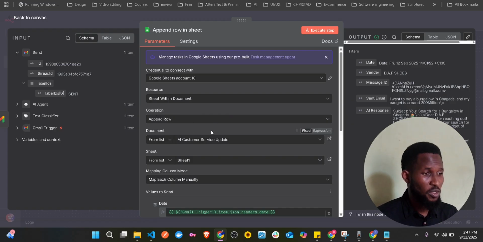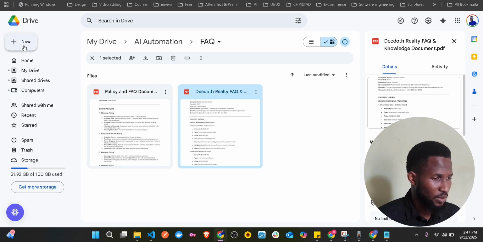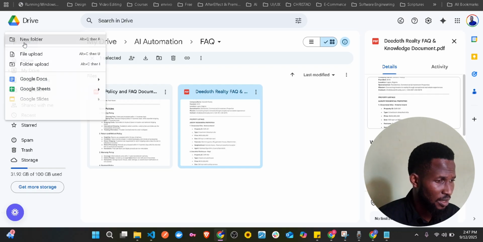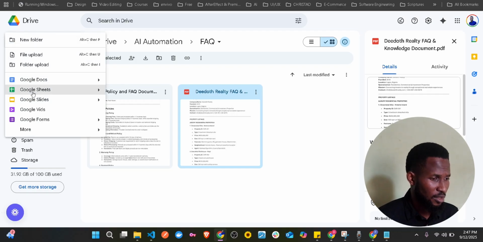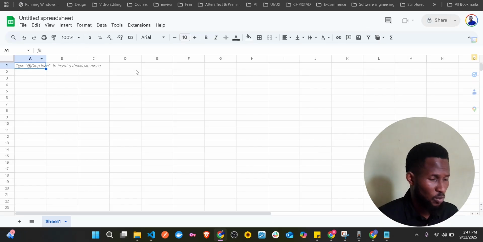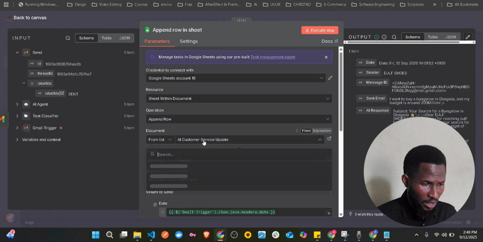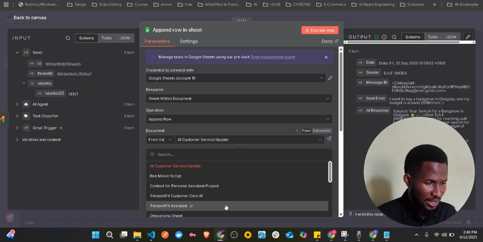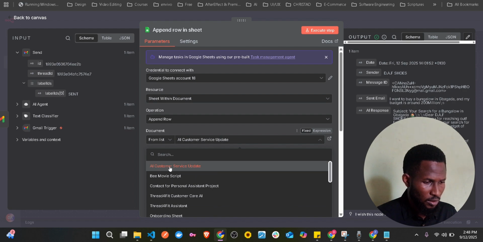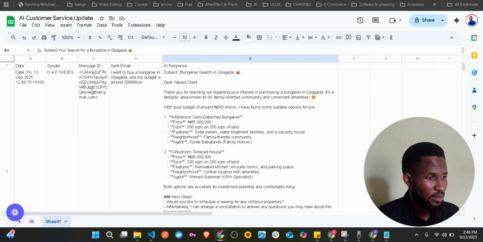And then document. So come to your Google Drive, whatever folder you want to create it in, come here, click new, and create a Google Sheet. You label it the name you want, and after doing that, you come here and choose from list. When you click on this, it's going to show you all the Google Sheets that you have. And then we have this AI customer service update. That's the name I use for my own.